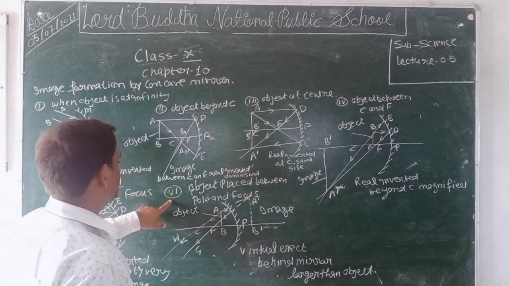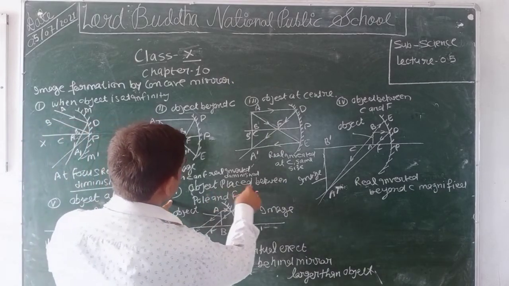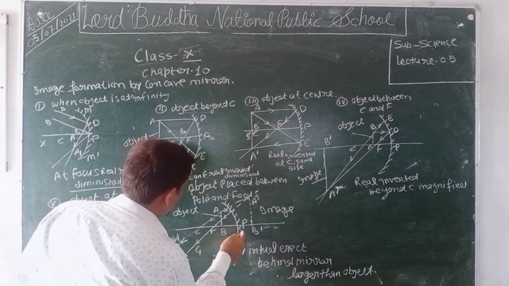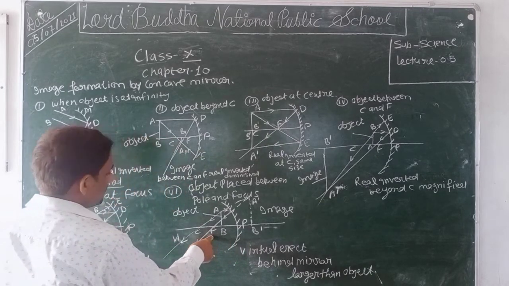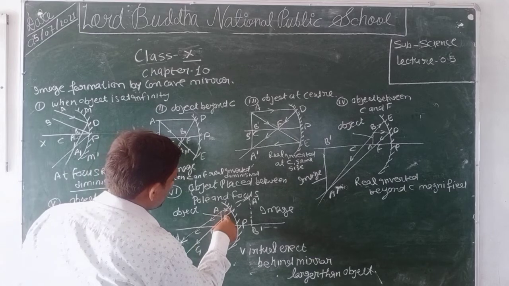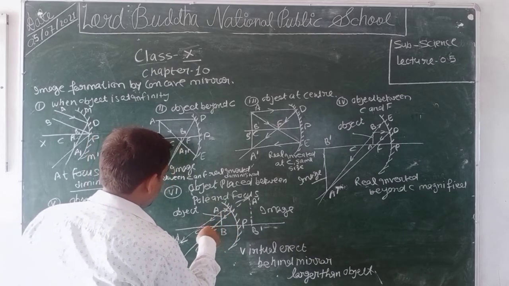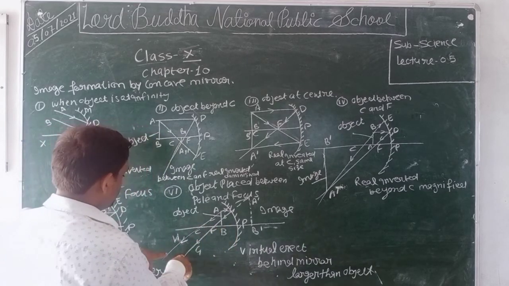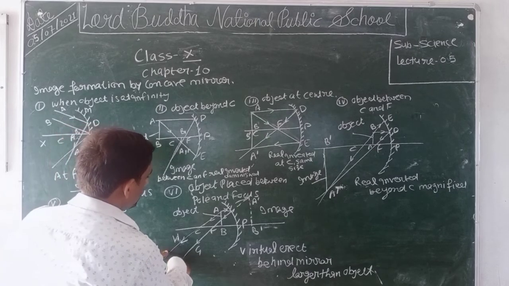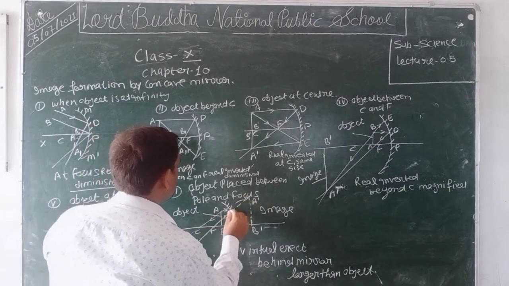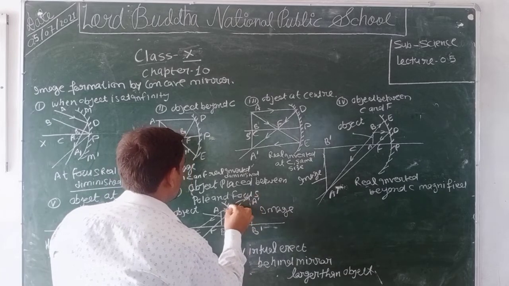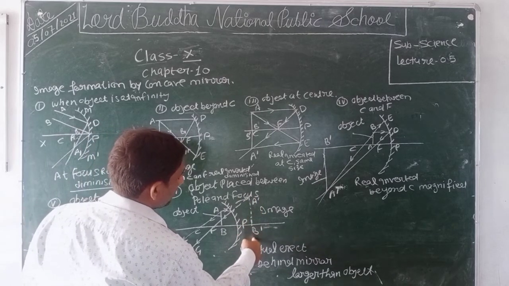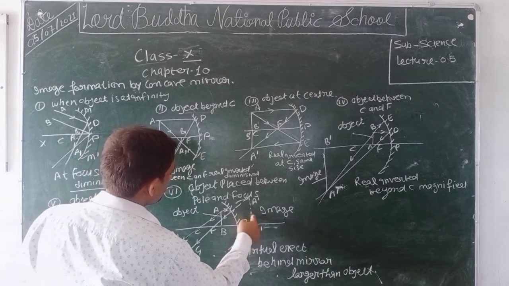Now we will discuss the last condition, object placed between pole and focus. We take an object AB between pole and focus. We consider two rays: one parallel to the principal axis and the second through the center of curvature. After reflection, they will not meet really. When you produce these rays backwards, they meet at point A dash. We draw a perpendicular on the principal axis, A dash B dash, which is the image of the object AB.